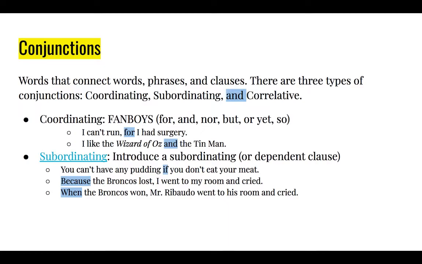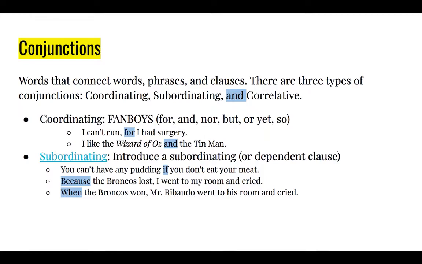I can't run, for I had surgery. That's combining two independent clauses. I like the Wizard of Oz, and I am the Tin Man. That is a coordinating conjunction combining an independent clause and a dependent clause. Actually, that's two compound sentences. That's from A Christmas Story.